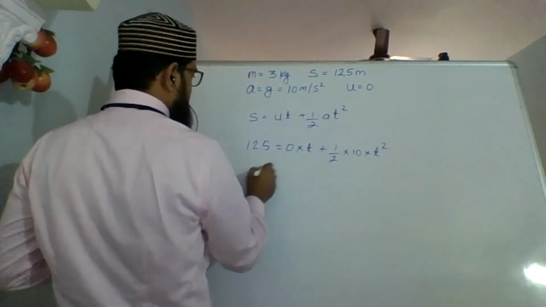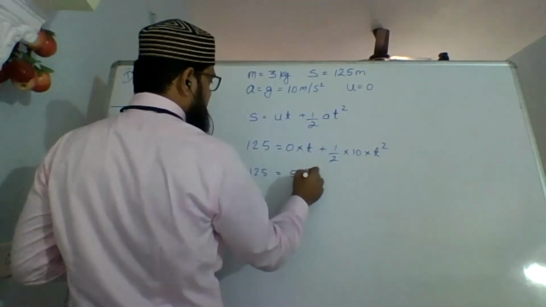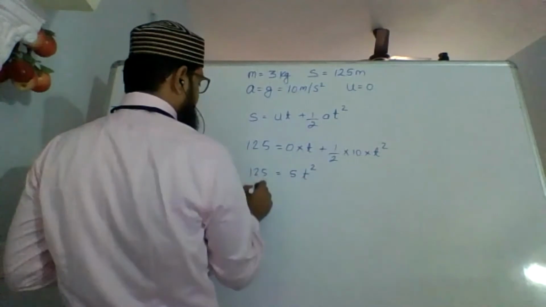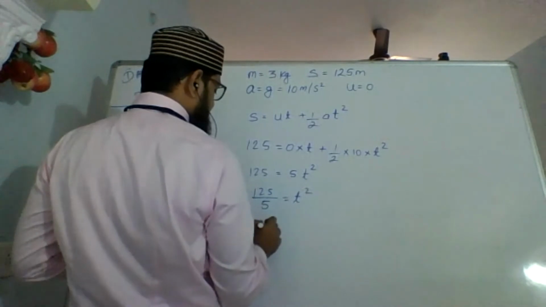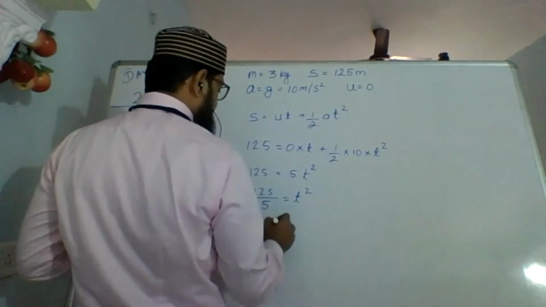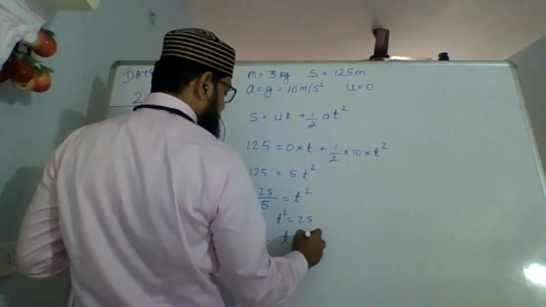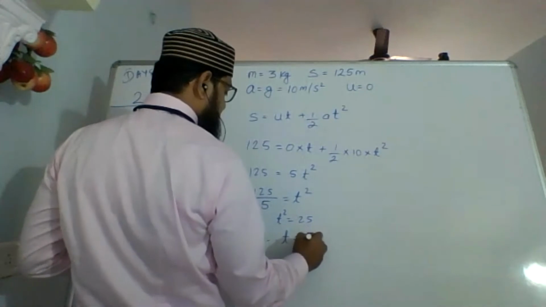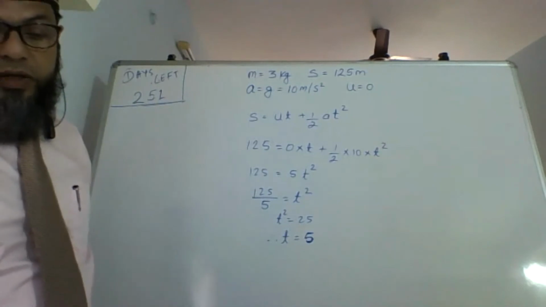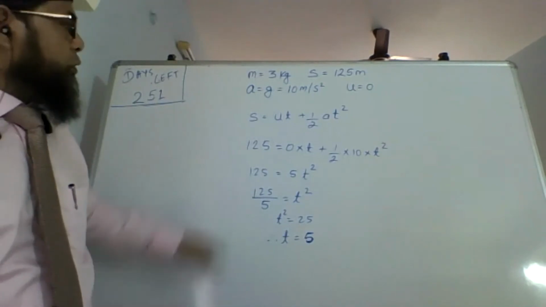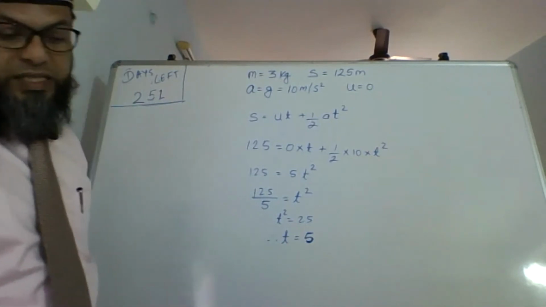Shift everything this side. This is 0, so it goes away. So it is 125 equals to 5 T square. Bring this 5 this side: 125 divided by 5 equals T square, that is T square equals to 25. Therefore, T equals to 5, because time cannot be negative. It is a square root, so you don't need to say plus or minus 5. You can just say 5. So the time taken by the ball to reach the ground, the first question, is 5 seconds.